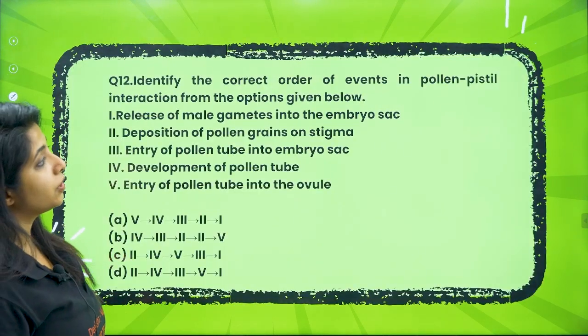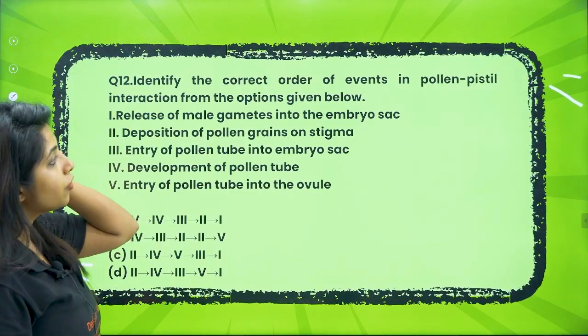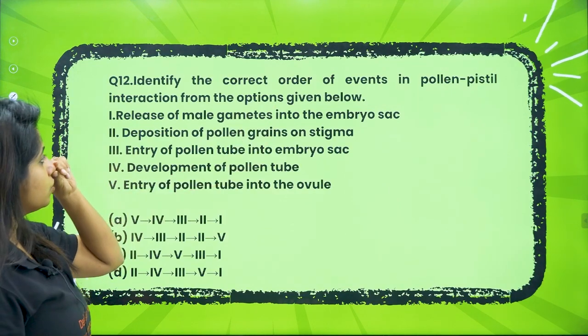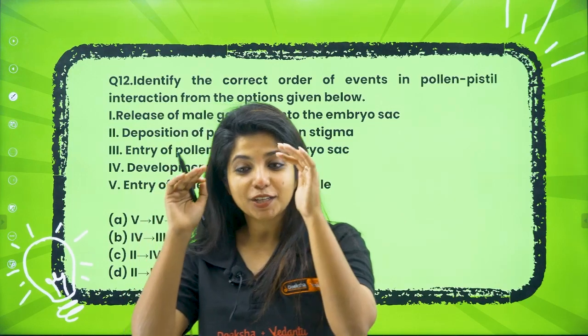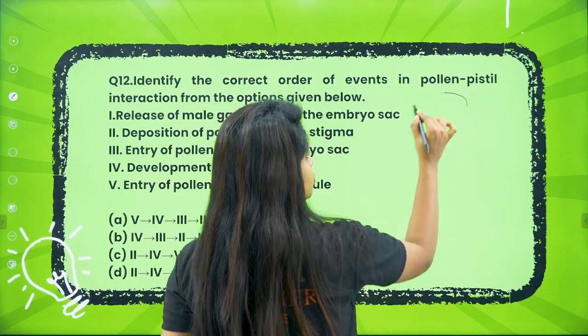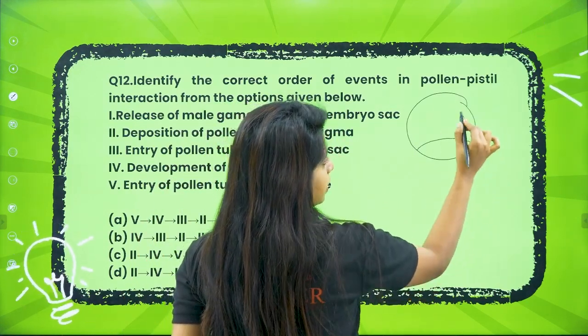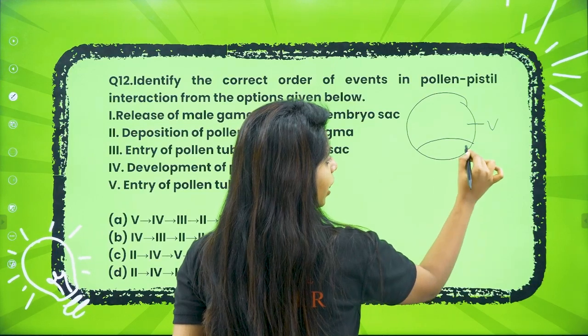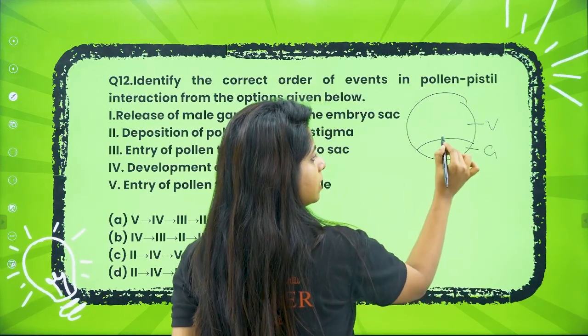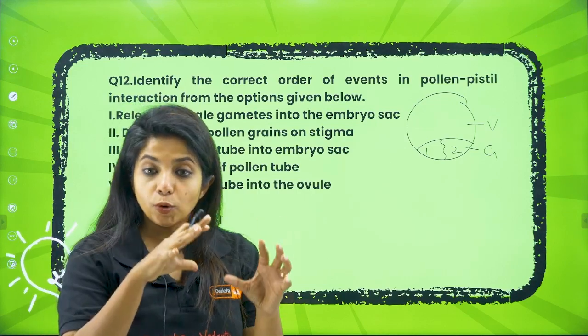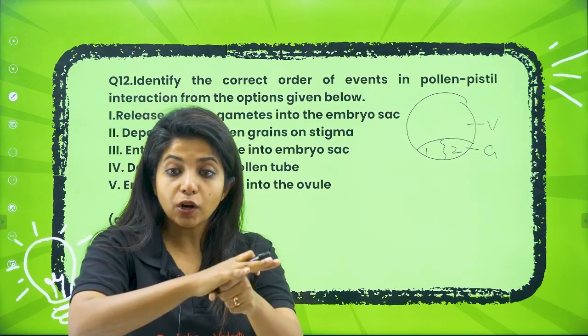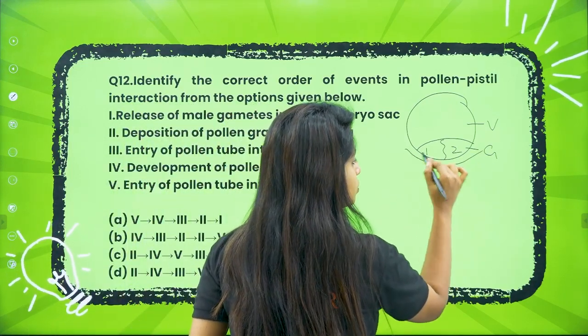Identify the correct order of events in pollen-pistil interaction from the options given below. So, my dear children, pollen-pistil interaction, I hope you remember. There is pollen, okay. In the pollen, what cells do you have? You have vegetative cell, and then you have generative cell. This generative cell divides into 2. You have one male gamete, you have the second male gamete. The pollen grain will go and land on the stigma.